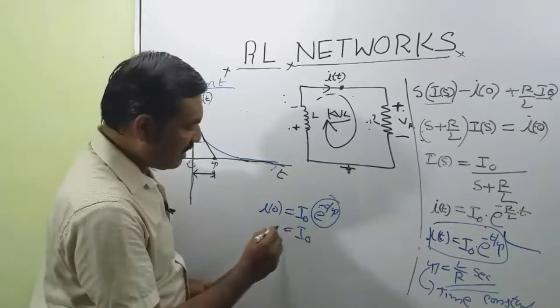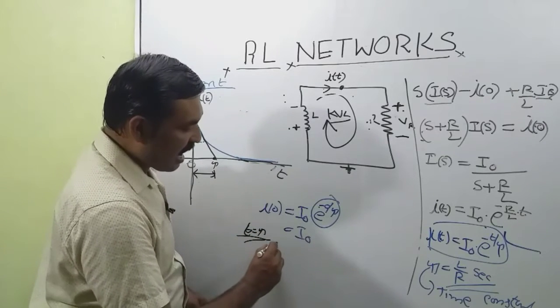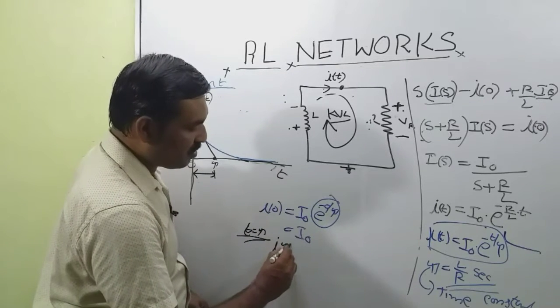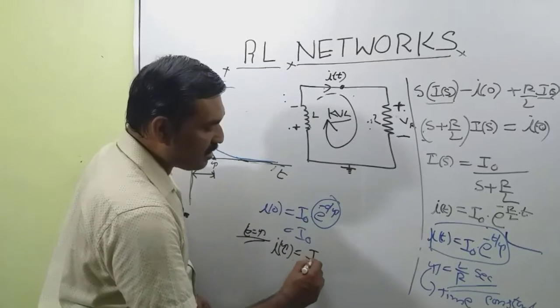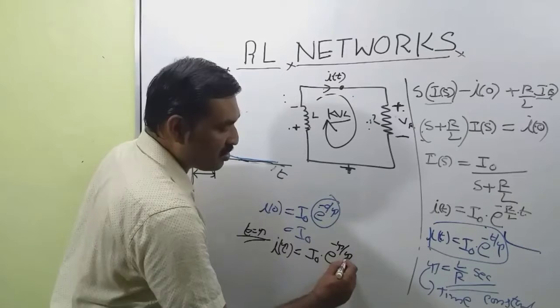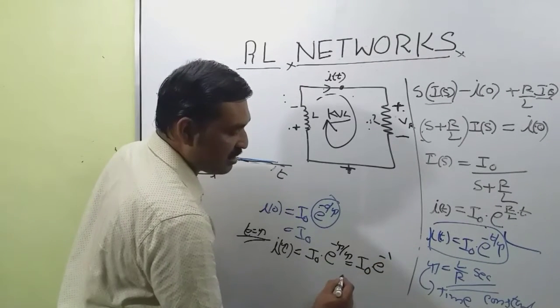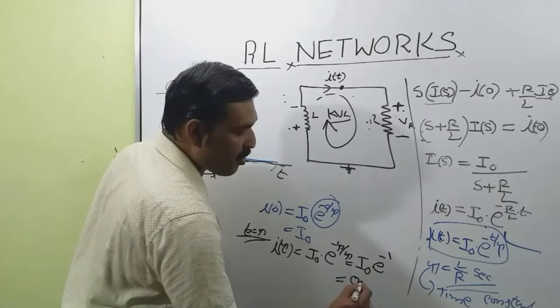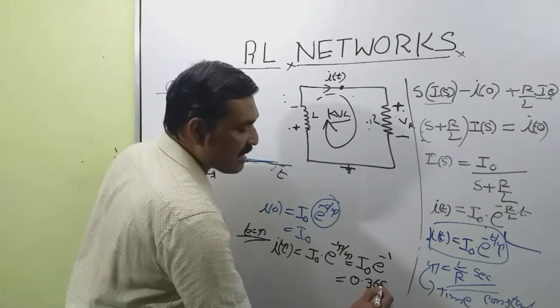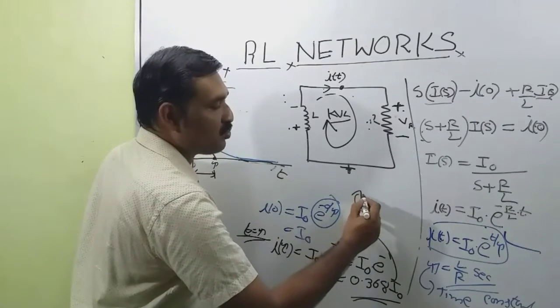So when t is equal to tau, we get i(tau) equal to I0 into e raised to minus tau by tau, which is I0 into e raised to minus 1. The value of this is equal to 0.368 I0.